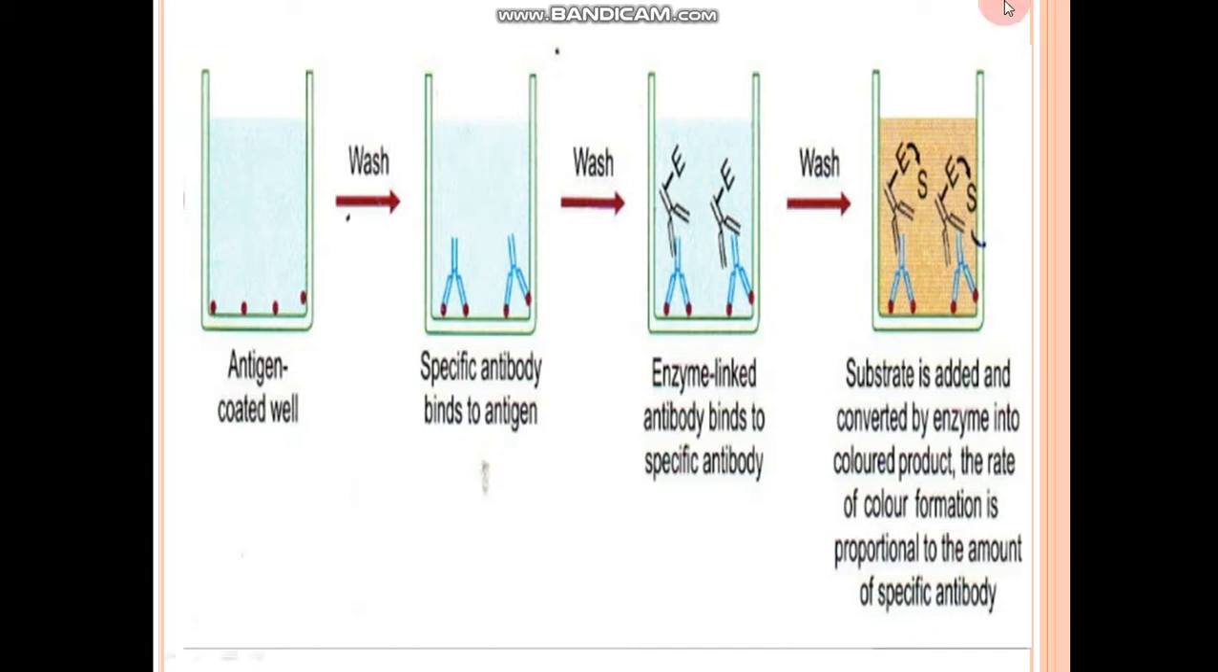Now we are adding a substrate. This substrate goes and binds to the enzyme and gives color, and this color formation is proportional to the specific antibody. Whatever will be the amount of antigen antibody complex present, that will give the color, and on the basis of intensity of color, the level of antigens in the blood is being detected. Clear? So this is a very important technique, and it comes for 4 marks. You need to understand this.